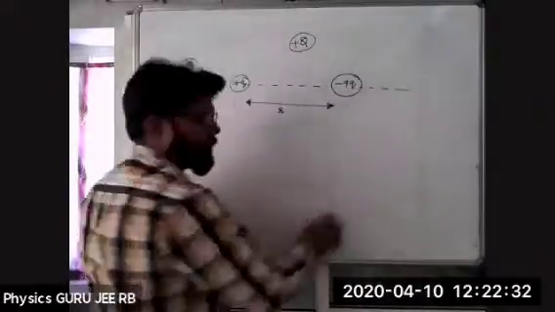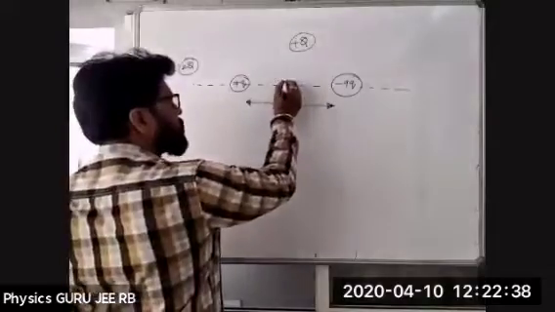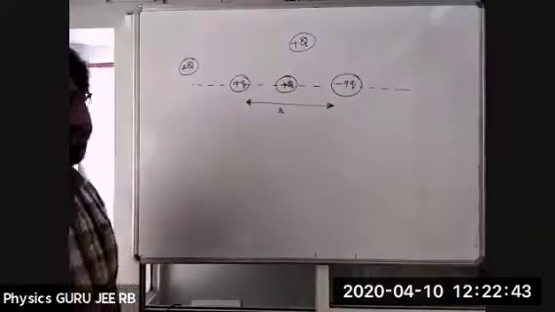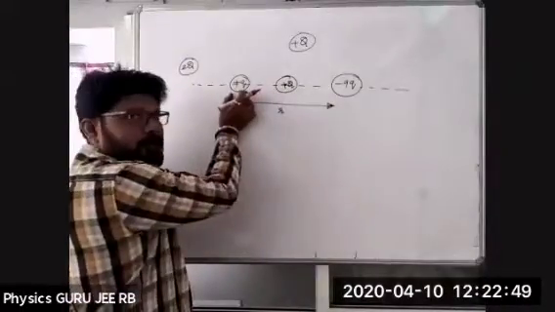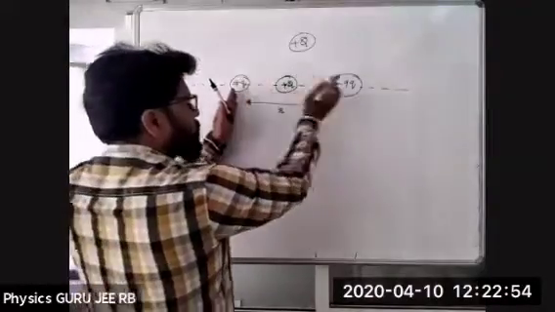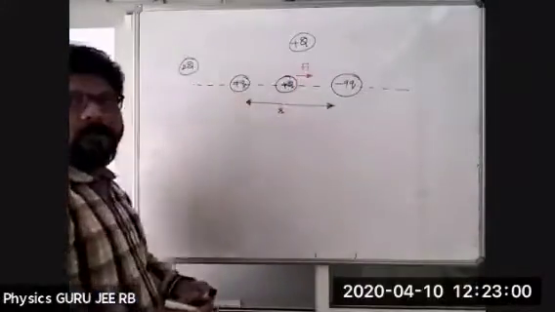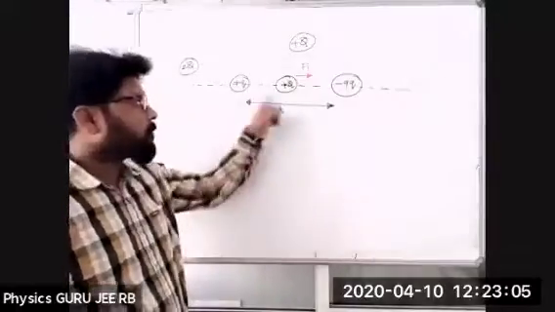Conceptually, I'll be taking a plus q. Now let us take this particular point first. I'll be taking plus q here. Let us see clearly: this is a positive charge and this is a positive charge. This charge will try to repel, that means F1 is active. Clearly see, plus q tries to repel this charge in the forward direction because both are positive charges.